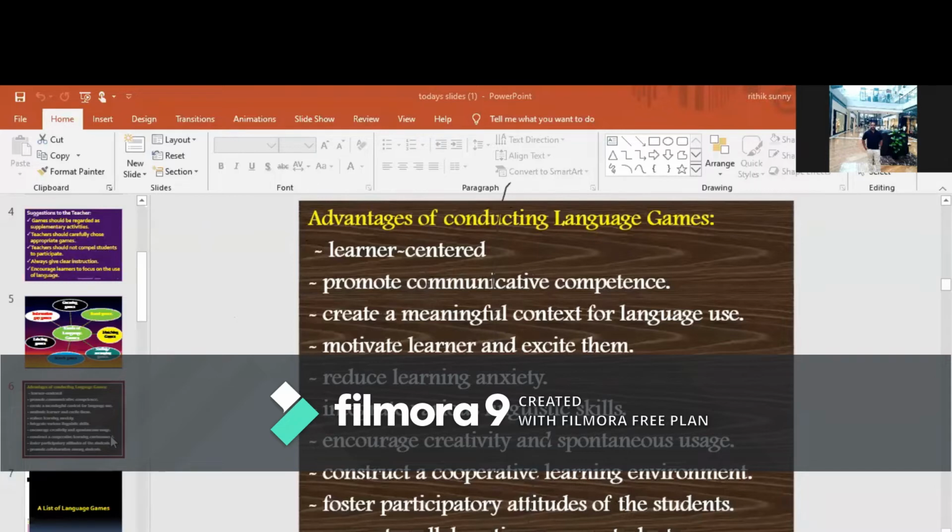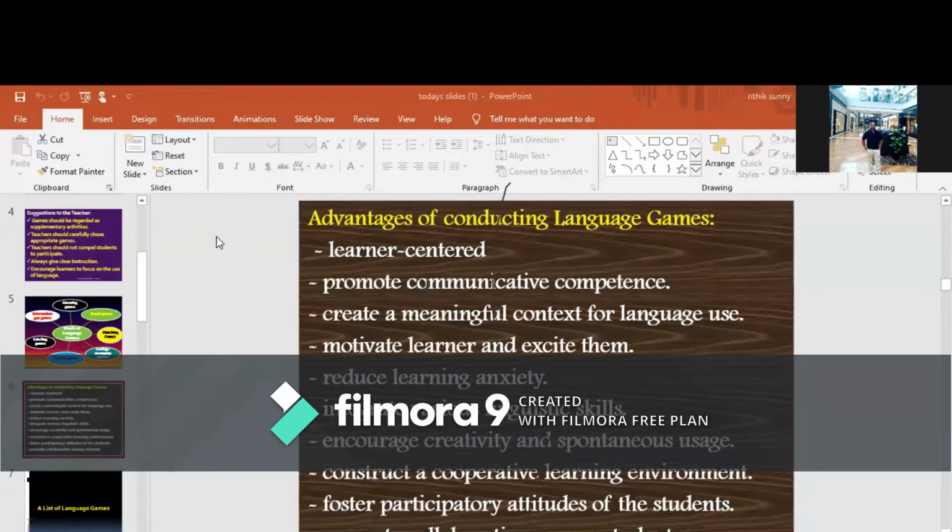Initially it is linguistic competence. When the students attain a certain linguistic competence, our focus will be on achieving communicative competence, and also creating a meaningful context for language use. It also motivates and excites the learners to learn a language, and anxiety will be reduced whenever language games are included in the learning process.